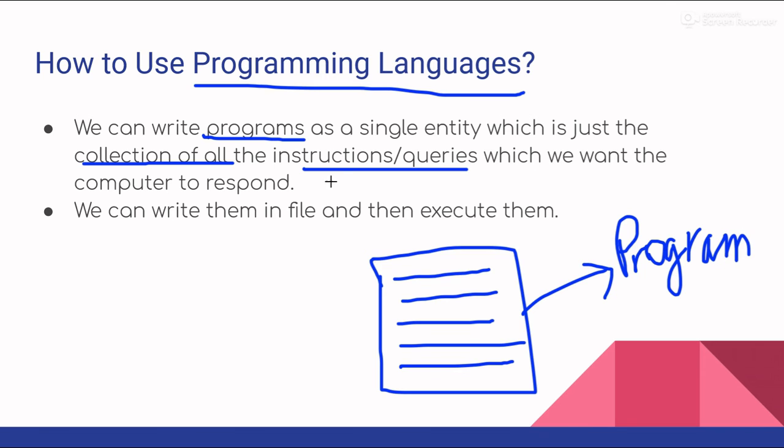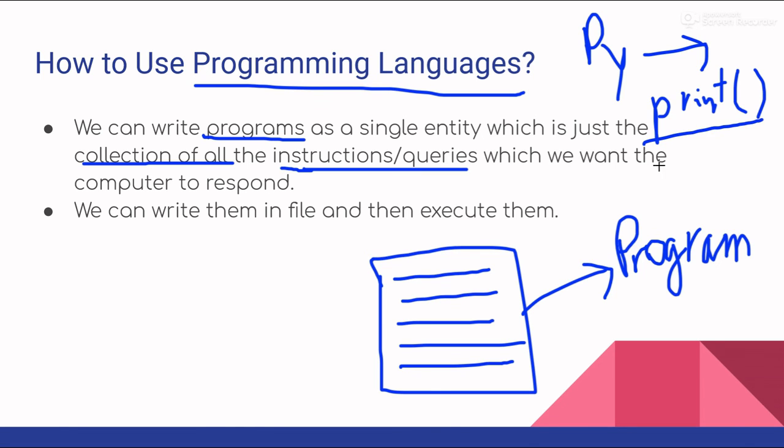Okay. So now, how would we write the instructions? Well, here's where the programming languages come into the picture. We have to write those instructions in the form of programming languages. We have to write those instructions using the syntaxes which a specific programming language contains. For example, for Python, let's say we have something called print. This is an instruction in Python to display something on the screen. We will see that later. For now, just understand this is an instruction.